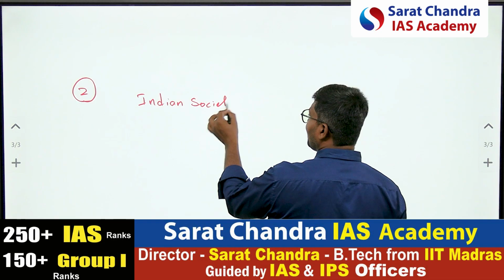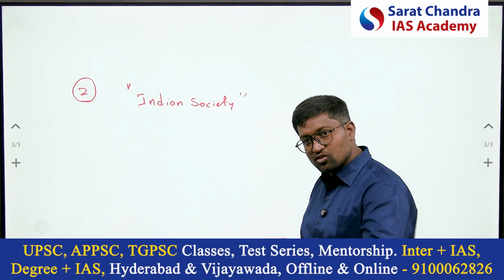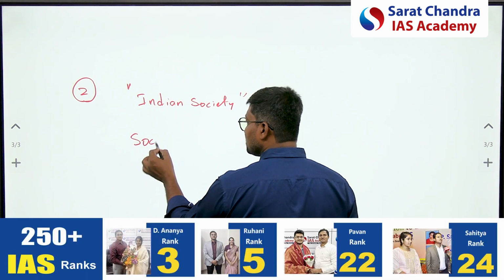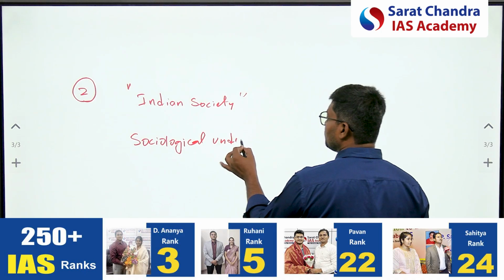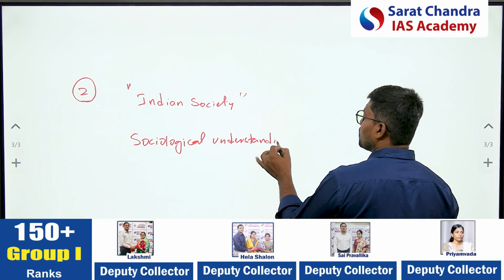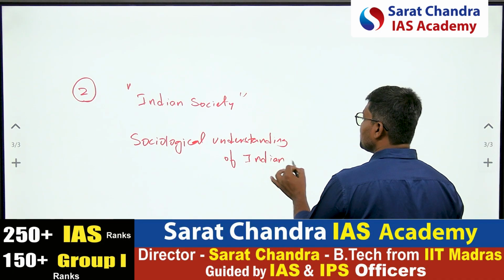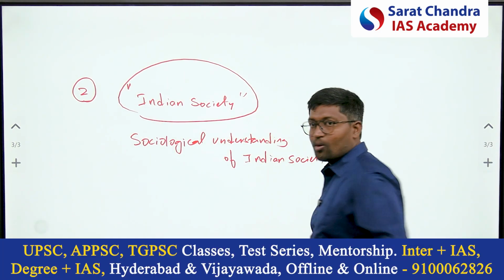The demand of the exam is not Indian society. Indian society has already been asked in GS1. You have to give the sociological understanding of Indian society, which is very much missing. So you are not writing an optional answer.